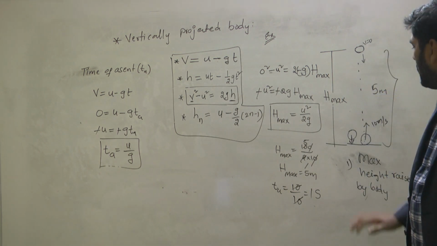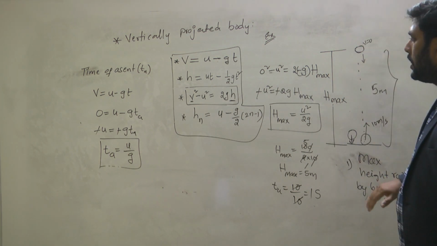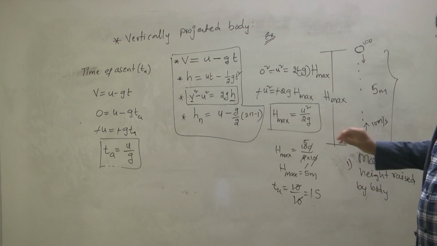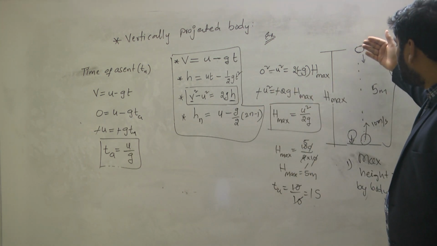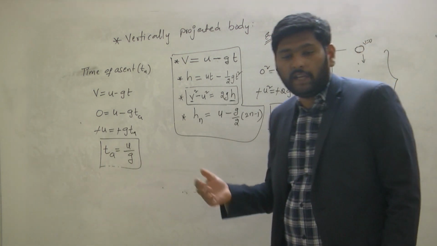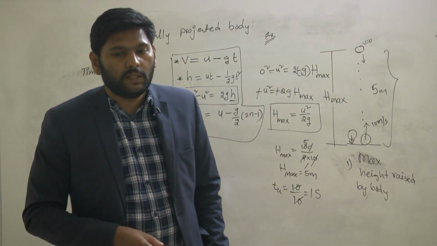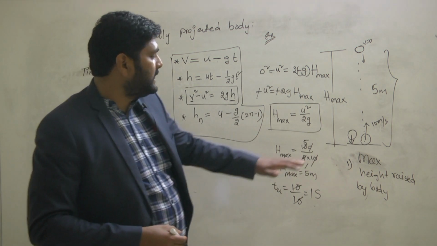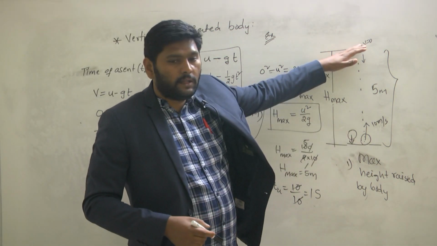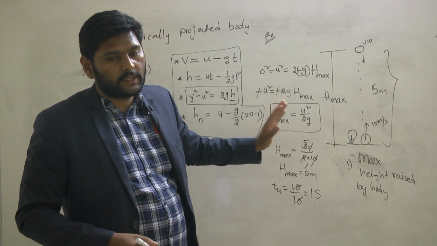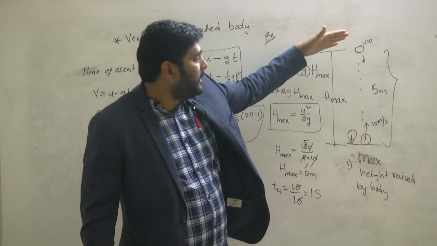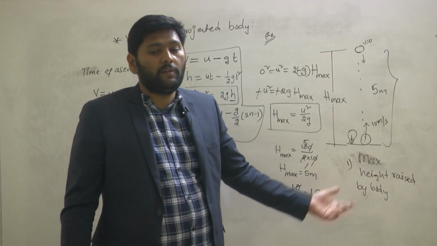And in the same way, as it is moving in the upward direction, how much time is taken? That is called time of ascent. At the same time, when it is coming to the ground, how much time will it take?